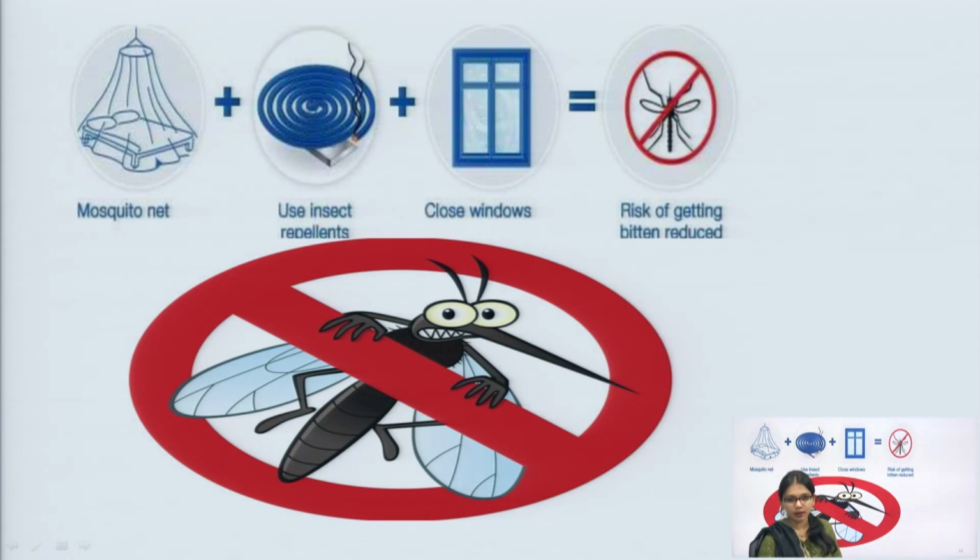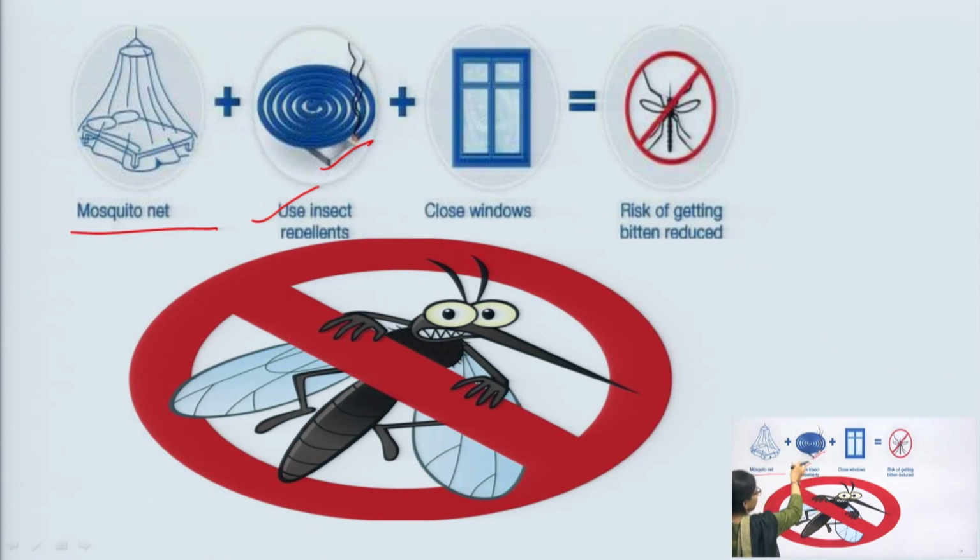You can see here the mosquito net. By using the mosquito net we can control or prevent malaria; it is one of the most important physical measures for the prevention of malaria. So, it will prevent the biting of mosquitoes. The next one is to use insect repellent.